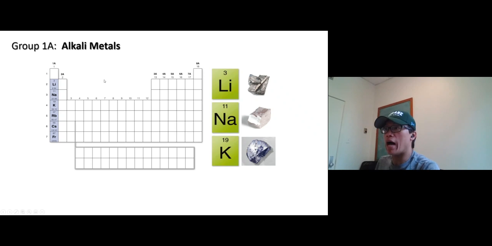All right, let's talk about each group in the periodic table. Not all of them, but just some of them that are more important. Okay, group 1 we call an alkali metal. Always lithium, sodium, potassium, rubidium, cesium, francium. The main ones for this class are going to be lithium, sodium, potassium. Okay, so it looks something like this.